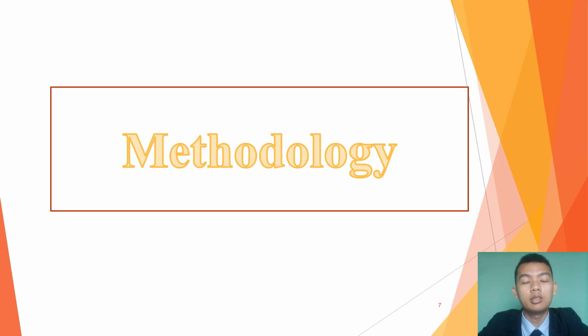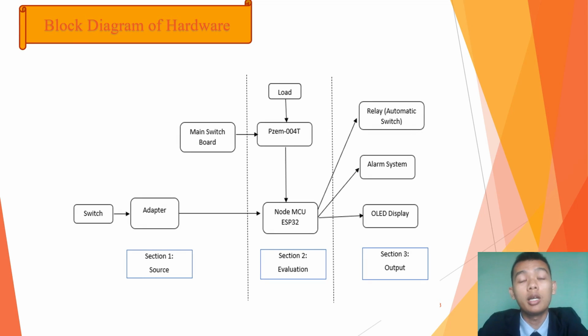Next, let's continue to the methodology. The block diagram of the hardware consists of three sections. Section 1 is about the source. The source that comes from the switch is to turn on the device, and the source that comes from the main switchboard is to turn on the home appliance. Section 2 is about evaluation. ESP32 will act as the microcontroller, and PZAM0040 is used to measure the parameters of the home appliance. Then section 3 is about output. The output will be displayed on the OLED and mobile apps. In addition, the alarm system will turn on when the energy consumption is over the limit.